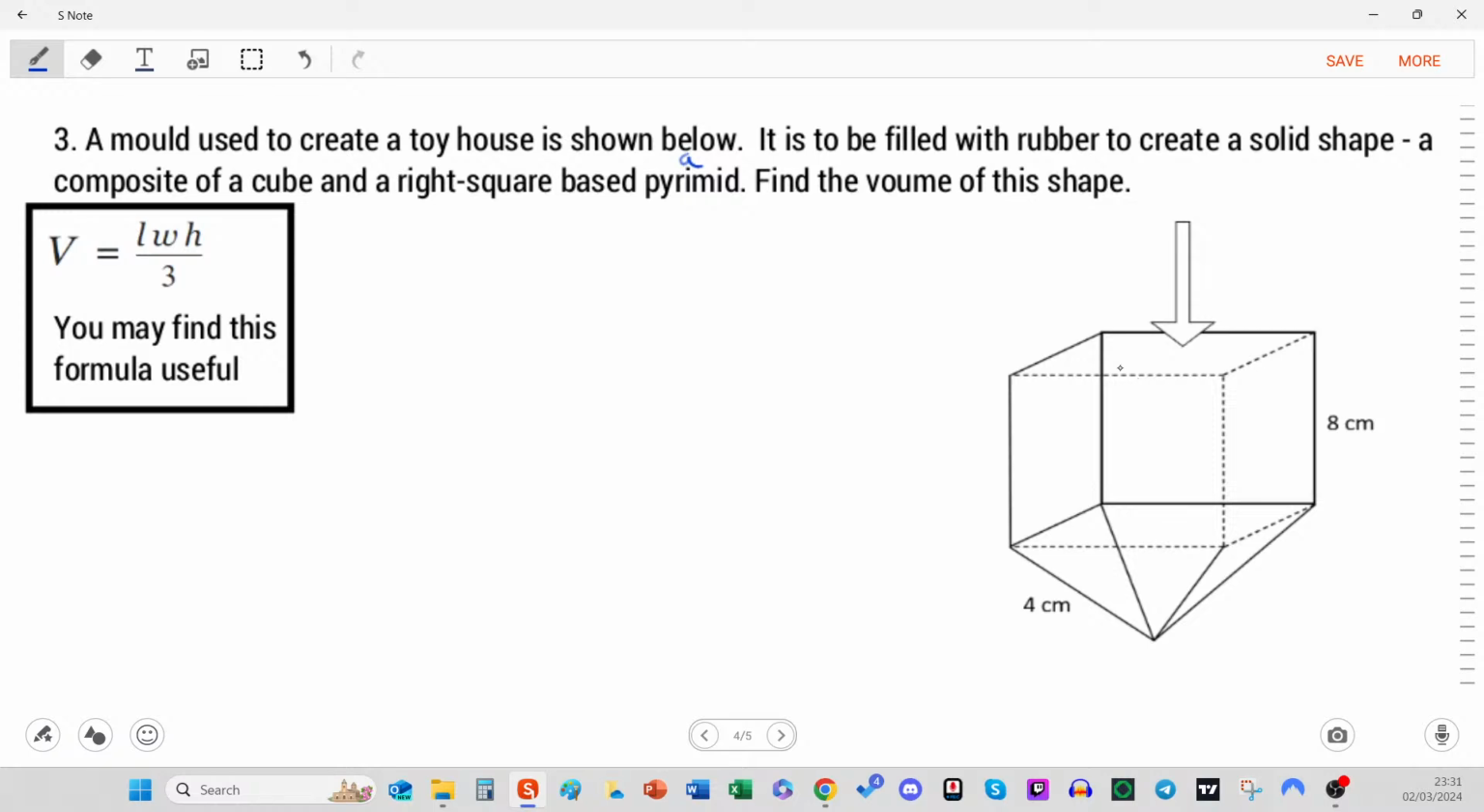Let's start with the top bit, the cube. Yes, a cube. The most important fact is all sides are the same, all edges are the same, meaning we can find the volume quite easily. It's going to be 8 times 8 times 8, and we could leave it like that, but we can write in the units: centimeters cubed. Okay, that's not too bad. So we're looking at the volume of a basic shape there, which is technically also a prism, but hey.